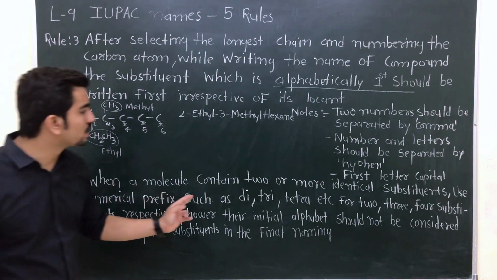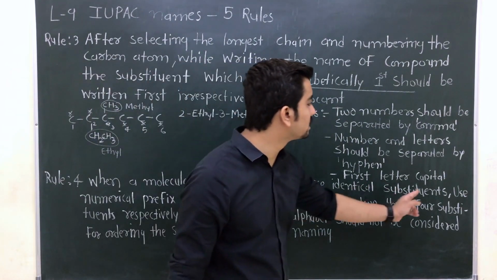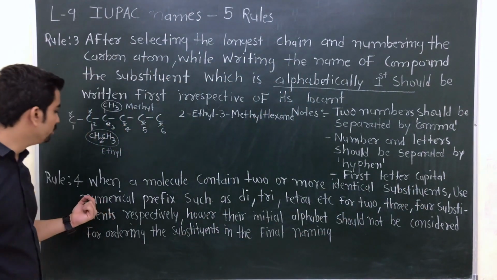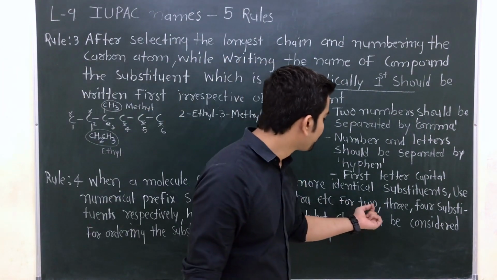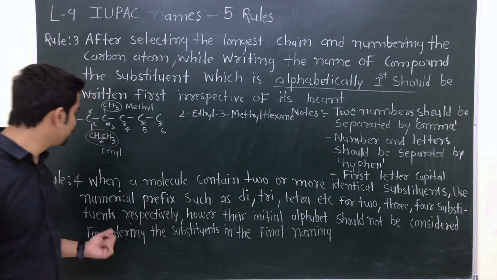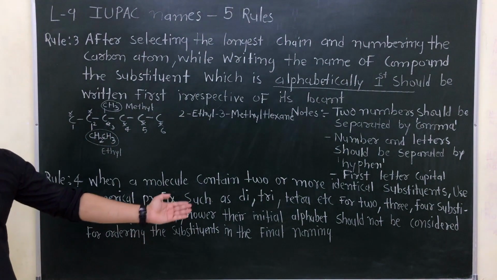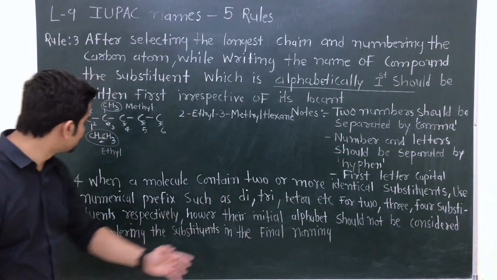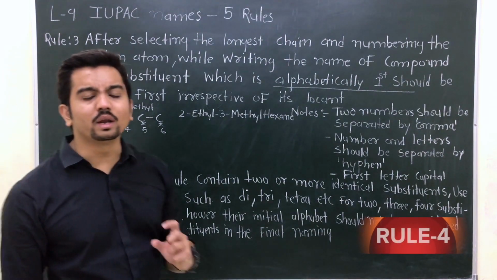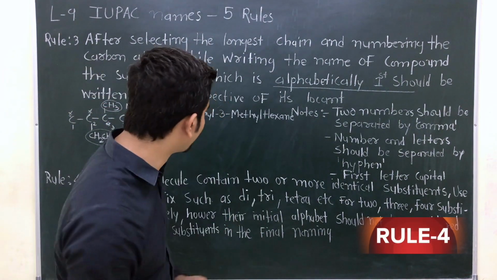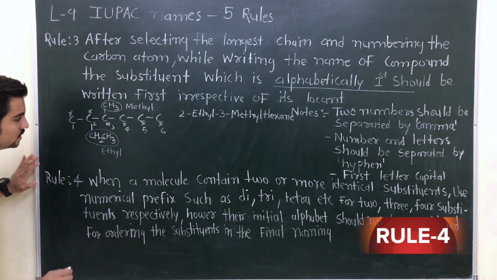Rule number 4. When a molecule contains two or more identical substituents, use numerical prefixes such as di, tri, tetra for 2, 3, 4 substituents respectively. However, their initial alphabet should not be considered for ordering the substituents in the final naming. What does it mean? Let's check out.